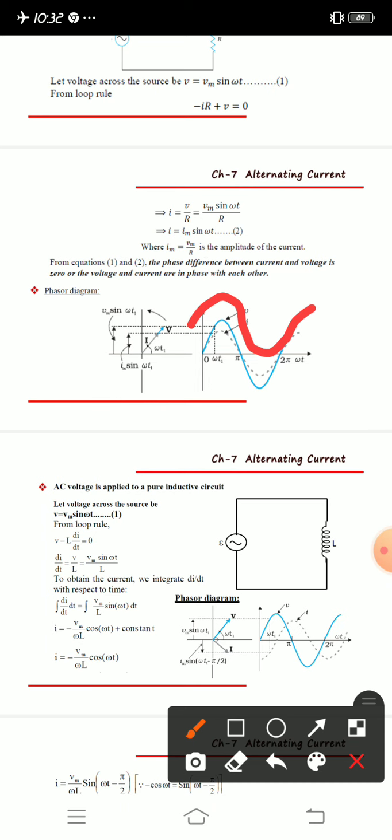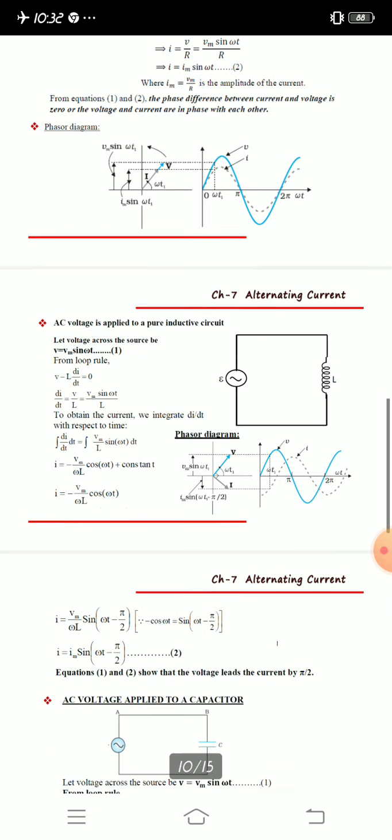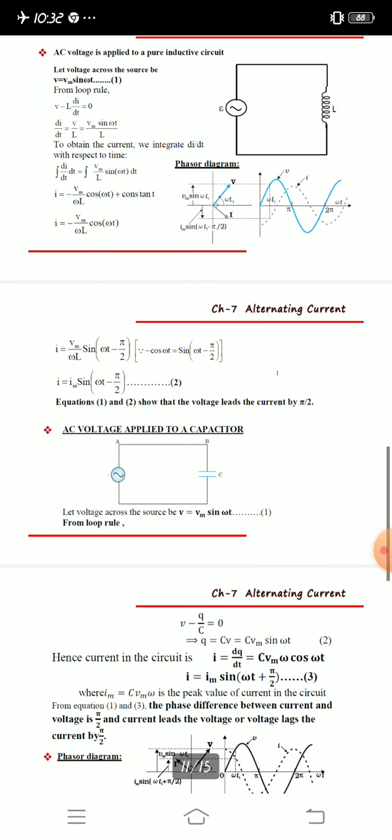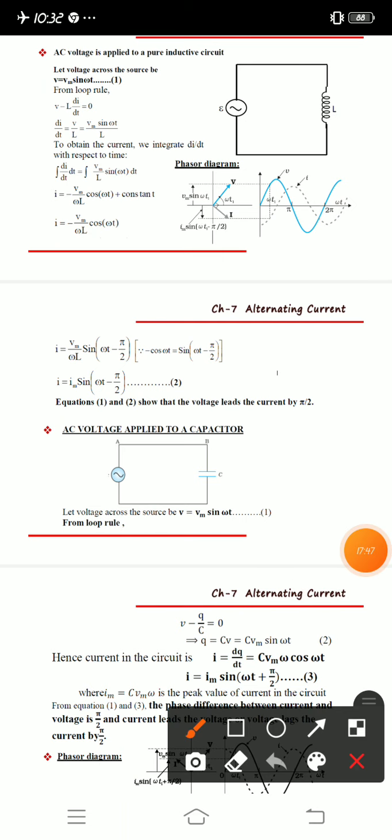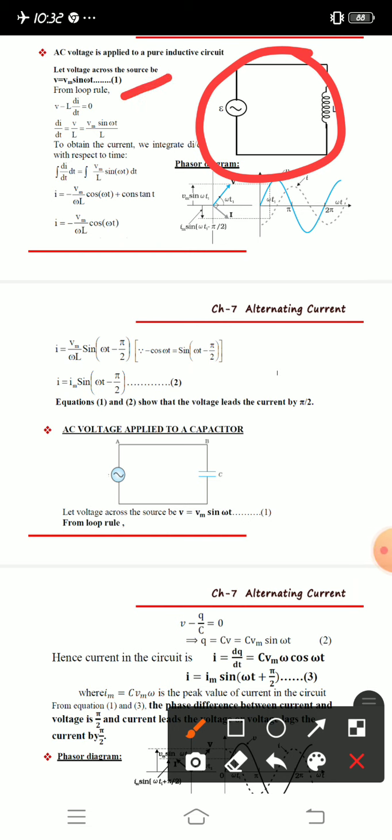Next, AC voltage applied to an inductive circuit. What will be the relation between current and voltage here? Here we consider the circuit again. The voltage across the source is V is equal to Vm sin omega t. From the loop rule we get this, and now we have obtained di by dt is equal to Vm sin omega t divided by L.